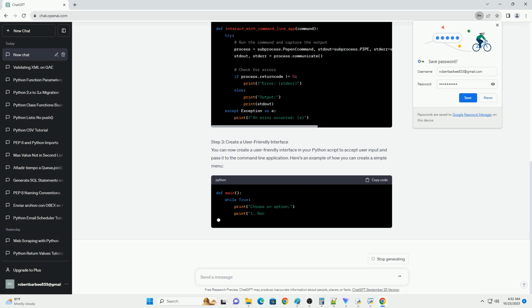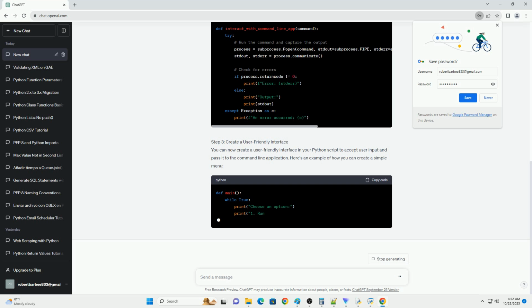Title: Wrapping an interactive command line application in a Python script. Introduction. Command line applications are a powerful way to interact with software, but sometimes you may want to create a more user-friendly interface for them. In this tutorial, we will explore how to wrap an existing interactive command line application in a Python script. This allows you to automate and streamline the process of interacting with the application while providing a more user-friendly interface. We will walk through the process step by step with code examples.